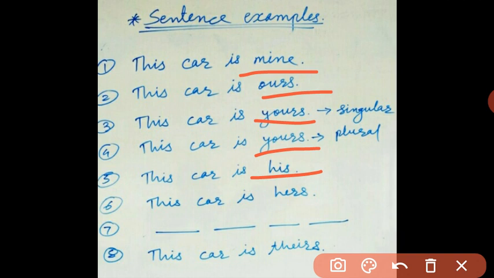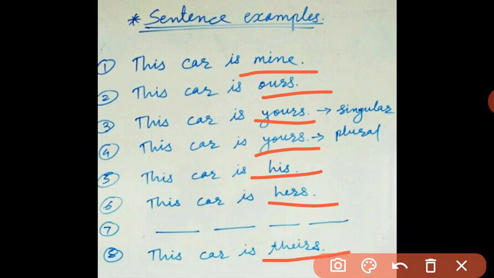Actually this sentence doesn't sound good to listen to, but still it is correct. Next, this car is hers. Same, this also doesn't sound good, but these are the correct sentences, and the words his and hers are the possessive pronouns over here. Seventh, I have put a dash as this form of the pronoun it is not used. Last example, this car is theirs.